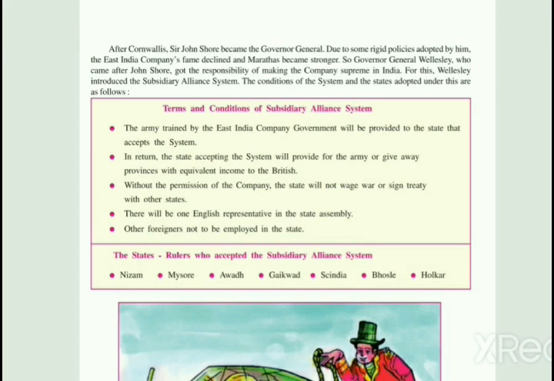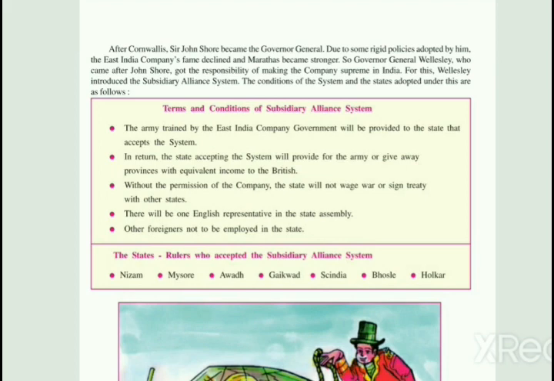Due to some rigid policies adopted by him, the East India Company's fame declined and the Marathas became stronger. Rigid means harsh. Many harsh policies were adopted by Sir John Shore, so the British East India Company's fame declined and the Marathas became stronger. Our first Governor General was Warren Hastings, then Cornwallis, and after Cornwallis, Sir John Shore, who served for a short period.